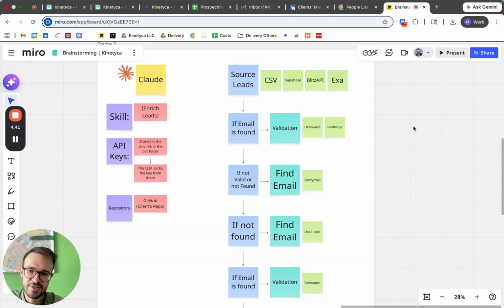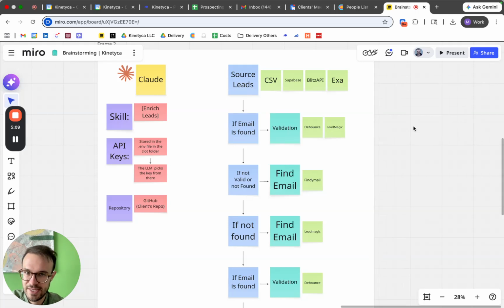If the CSV is not provided, Claude automatically goes to look into our Supabase. Our Supabase is basically a list of leads that we have worked and found throughout the years. If it's not found in Supabase, it goes into BlitzAPI. BlitzAPI has a really big source of leads, companies and leads.